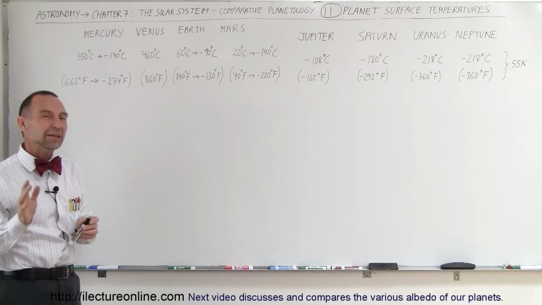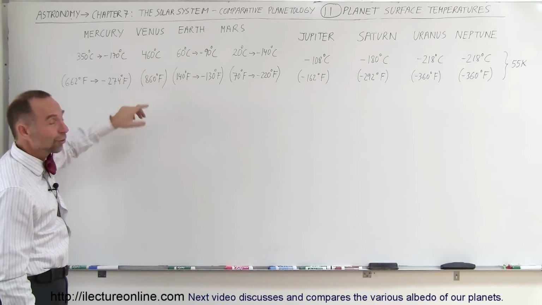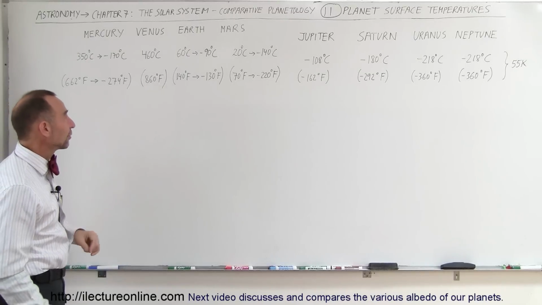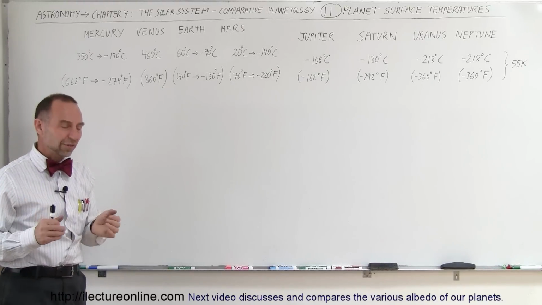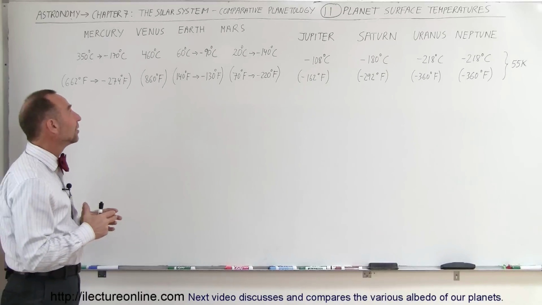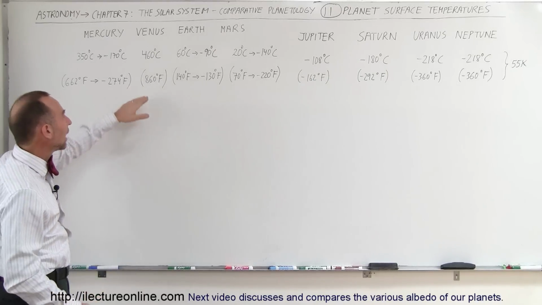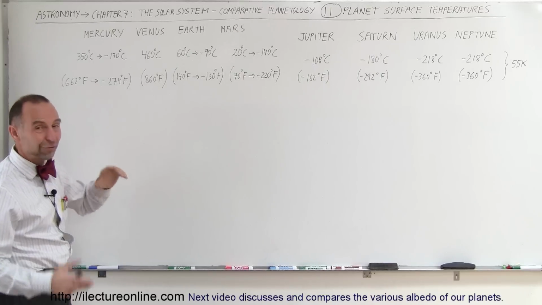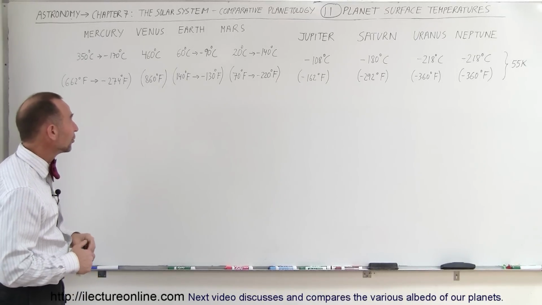So it's not a good place to spend your summer vacation unless you bring a lot of insulation, because under those temperatures, it would be enormously difficult to land anything on the planet and have it survive. The Russians did once. They actually physically landed a satellite onto the surface of Venus, and it lasted for about 20 minutes before the heat and the pressure totally broke it down and it stopped working. So we have just a few pictures of what it looks like on the surface of Venus, and you can see why it would be so difficult to do so.